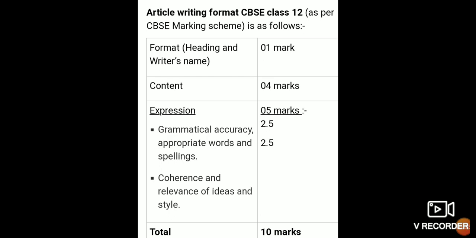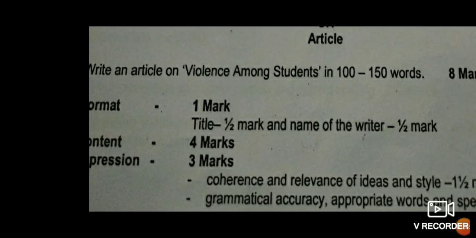Your grammar mistakes should not be there, you should use appropriate words, and there should be no spelling mistakes. Then coherence and relevance of ideas and style carry 2.5 marks, in which you have to use simple words and simple statements so that the article can be understood by all.